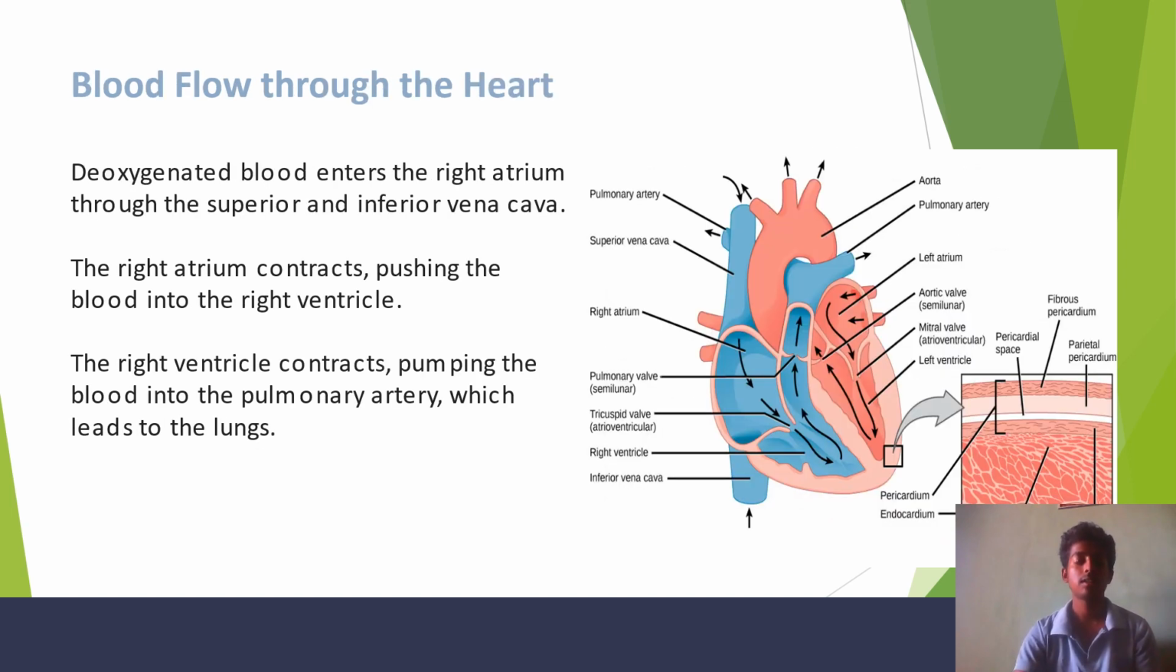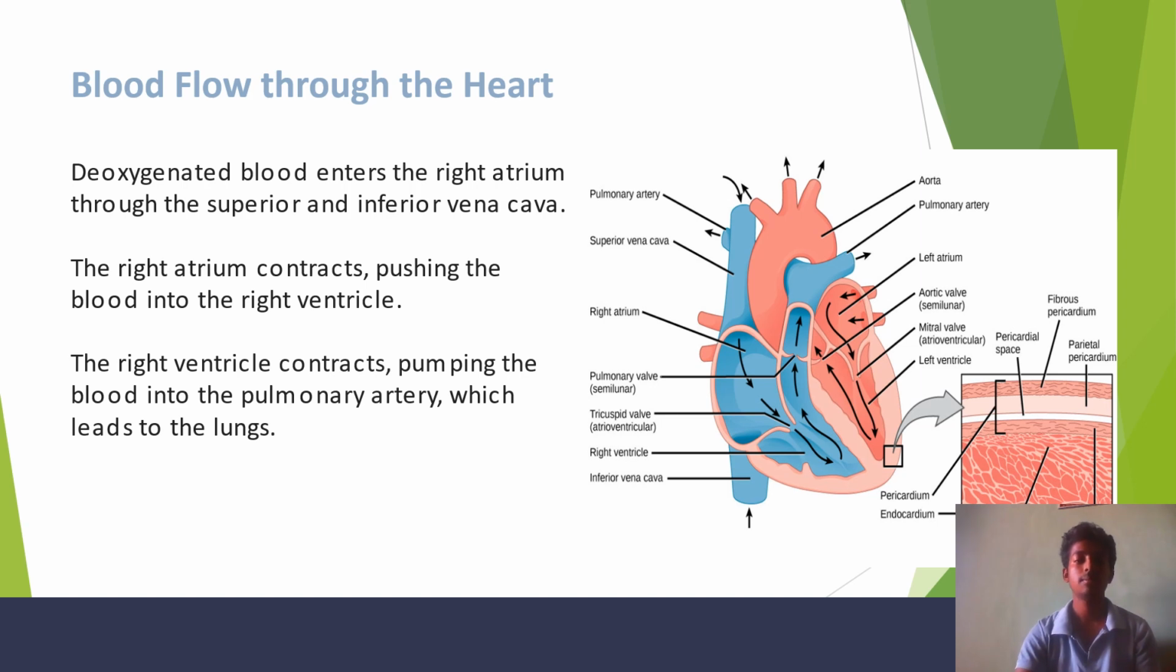Blood flow through the heart. Deoxygenated blood enters the right atrium through the superior vena cava and inferior vena cava. The right atrium contracts, pushing the blood into the right ventricle. The right ventricle contracts, pumping the blood into the pulmonary artery, which leads to the lungs. We can see in the image the pulmonary artery and superior vena cava.